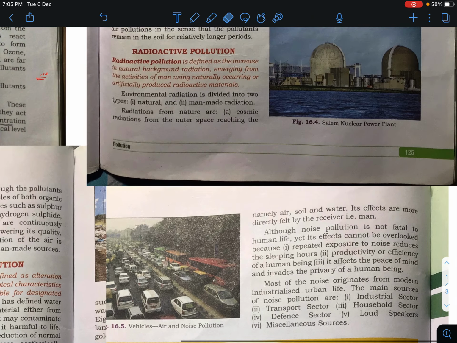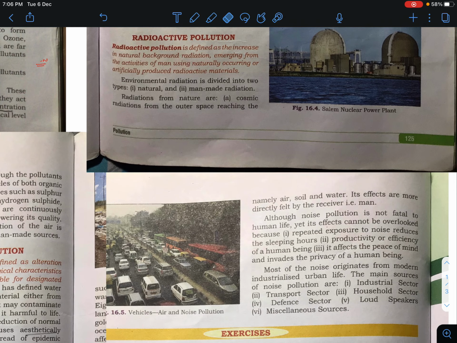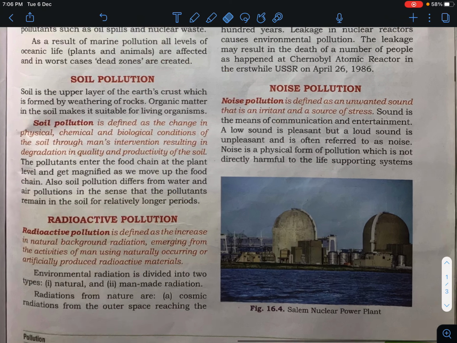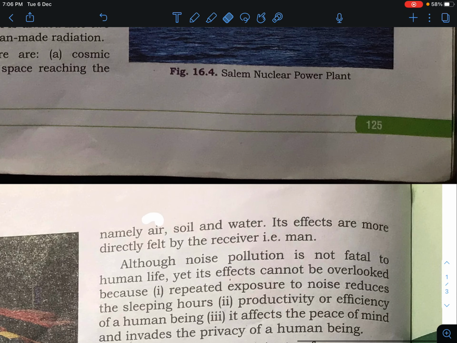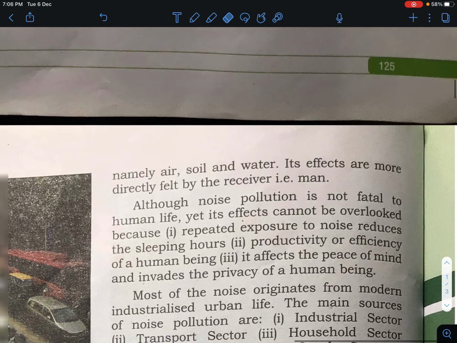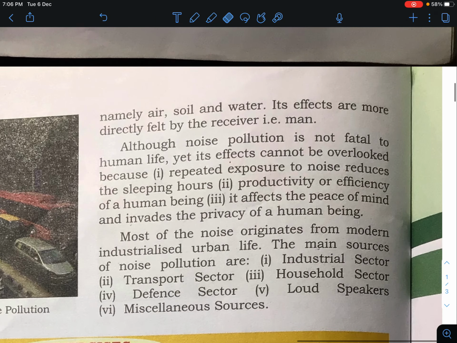The life supporting systems, namely air, water and soil. It affects more directly the receivers. Means we are talking about a physical form of pollution which does not directly harm the life supporting system. Life supporting system means the air, the soil and the water. It affects more directly the receivers, that is man. Means noise pollution directly affects man, not the life supporting systems such as air, soil and water.